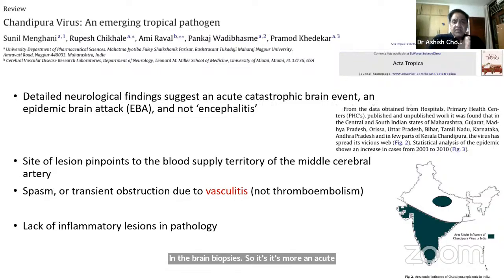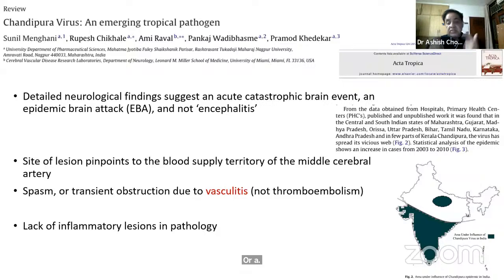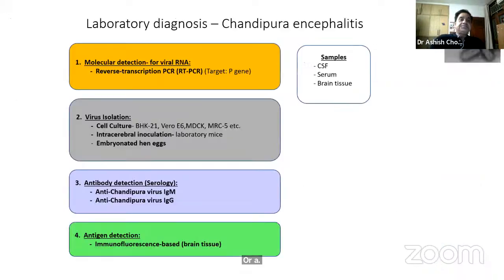It looks more like a lack of supply limited to the drainage area of the middle cerebral artery, with a spasm, a vasospasm, or an obstruction which is transient, probably due to a vasculitis, and not thromboembolism. The lack of inflammatory lesions in pathology further supports the notion that it's actually a vasculitic or acute brain event, and not a true encephalitis in its true sense.